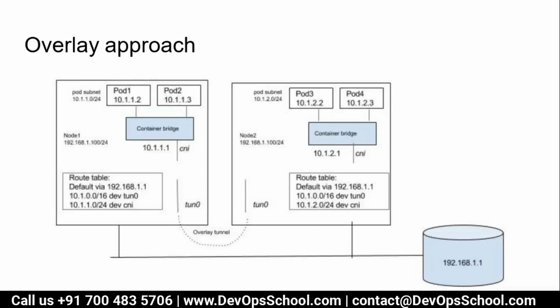Now if you want to travel from one node to another node over the overlay tunnel, this is how the communication happens. Pod 1 reaches the container bridge, then kube-proxy, then the CNI. It travels through a special tunnel between node 1 and node 2, over the physical network, but they create a special tunnel for that, so the packet is not shared with the physical network. That's called an overlay network. Then from node 2, the container bridge decides where to transfer it. This is called the overlay approach.